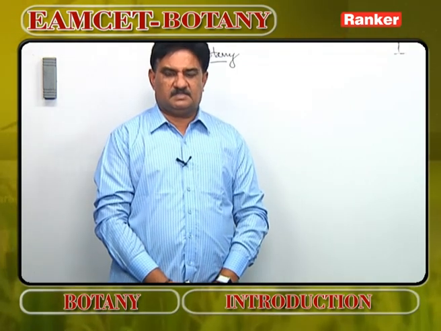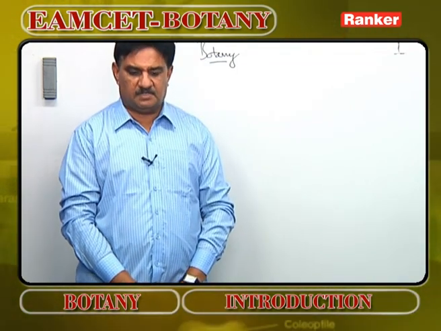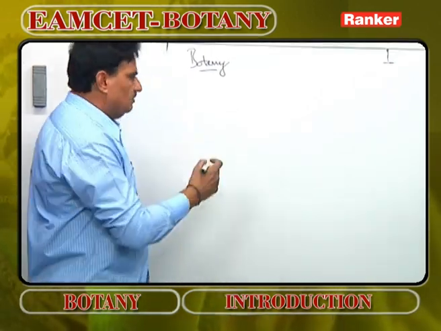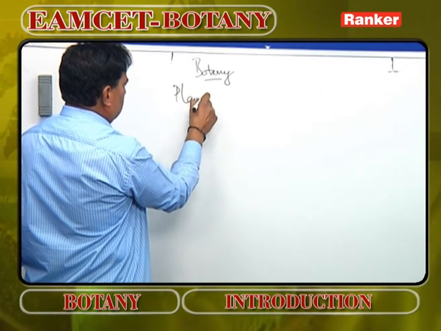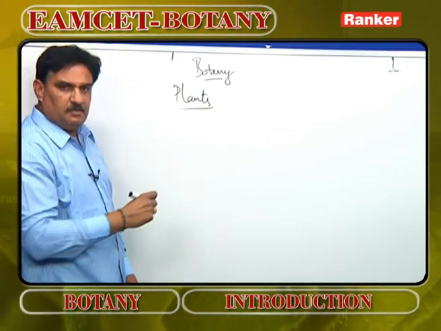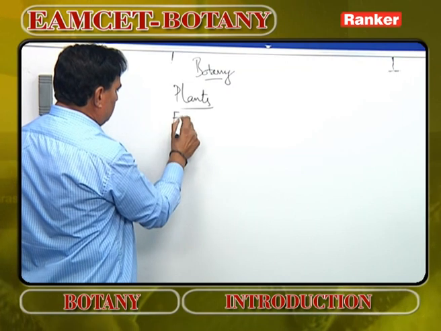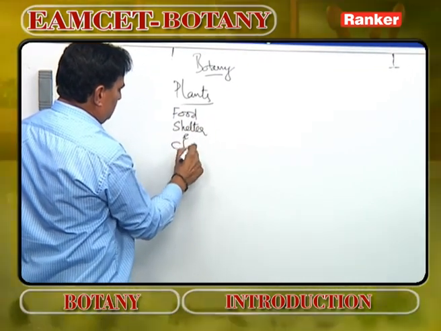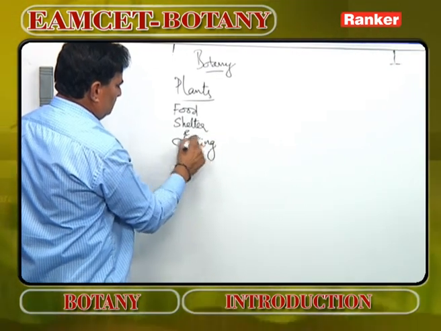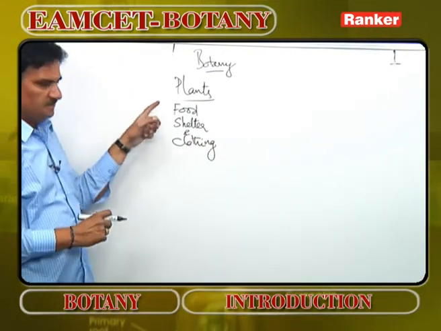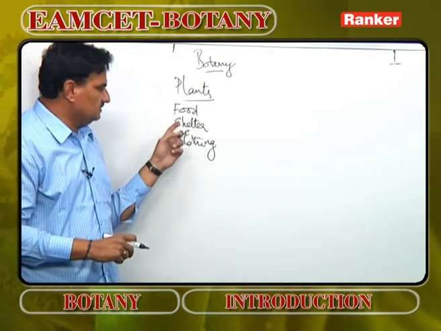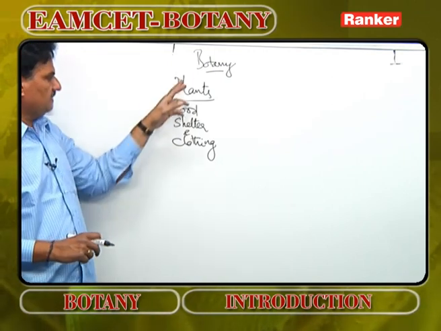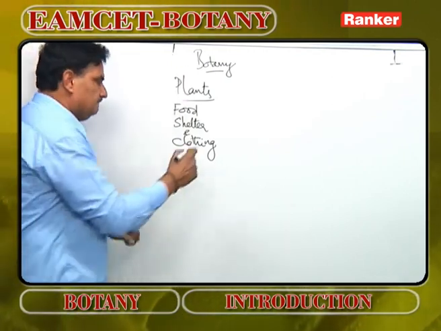We discuss today the first year syllabus and first chapter, Introduction to Botany. In Introduction to Botany, we all know botany deals with plants, and human beings depend on plants for all the three basic necessities: food, shelter and clothing. If human beings depend on plants for all three basic necessities, there is a lot of scope, development and many other things we have to discuss in botany.